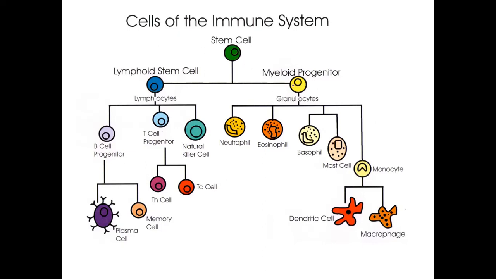Then the myeloid progenitors, which are indicated by yellow color here. These myeloid progenitors then give rise to the granulocytes, which include the neutrophils, eosinophils, basophils, mast cells, and monocytes. The monocytes are further subclassified into macrophages and dendritic cells. So this is a pictorial representation of some immune cells in order to make it easy to remember.